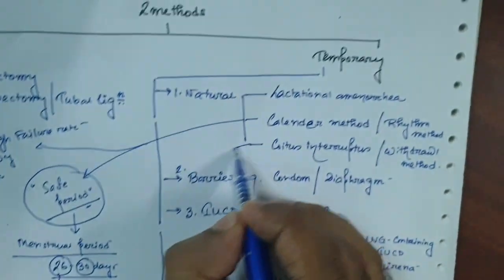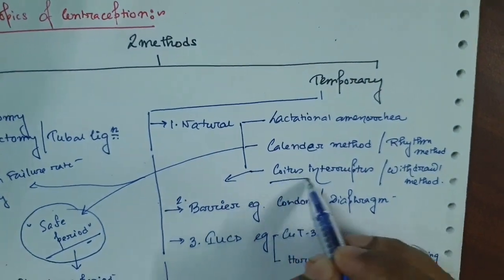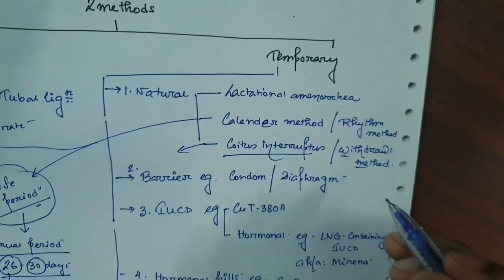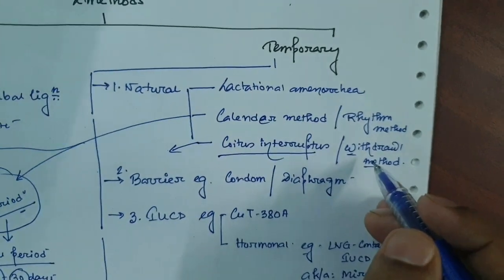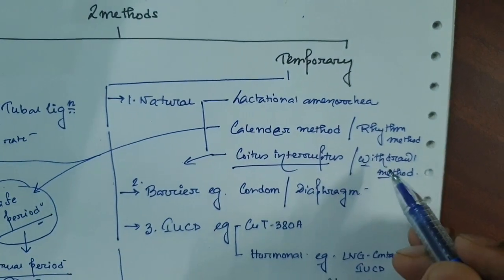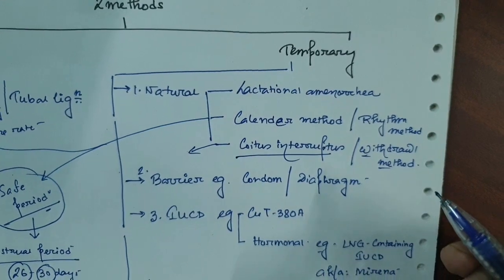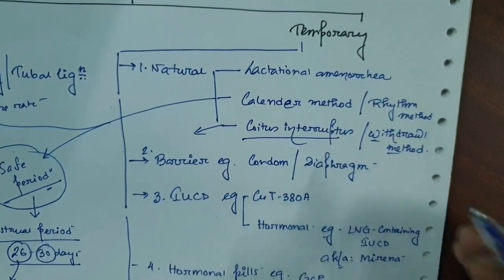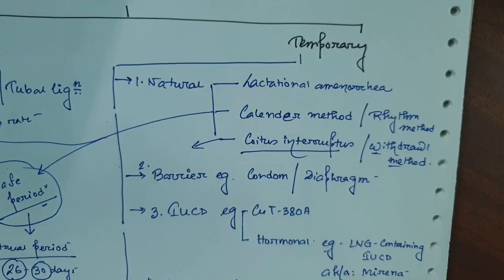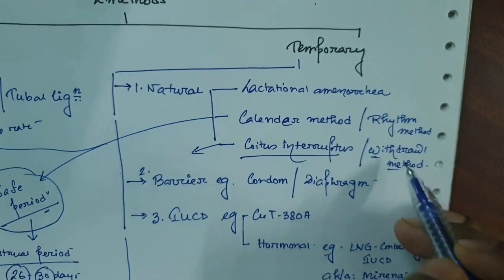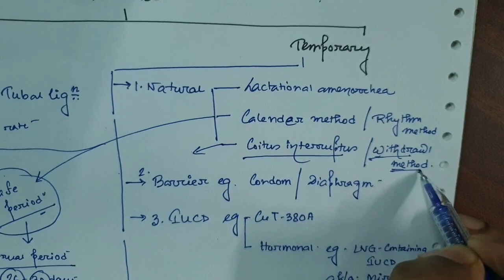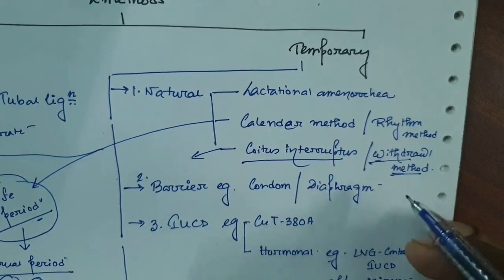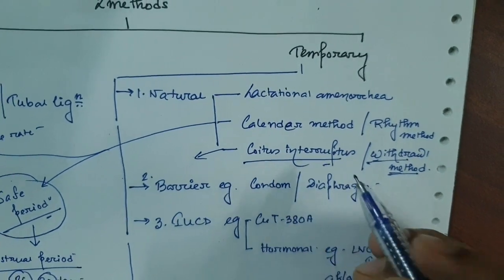Now, the third natural method is coitus interruptus or the withdrawal method. Here, before ejaculation, we withdraw the penis from the vagina so that actual sperm penetration is not happening. This is called the withdrawal method. Again, it's a very vague and risky procedure, and the failure rate is so high.